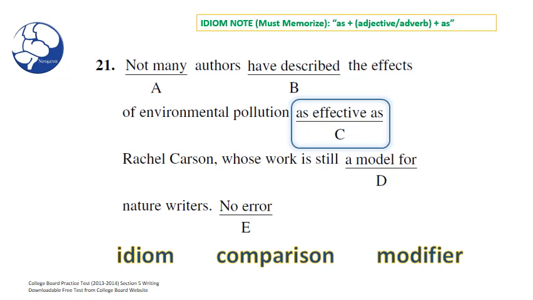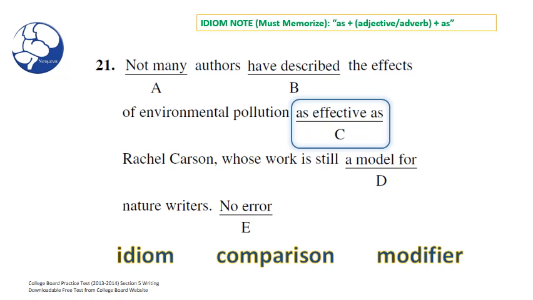So "effective," what part of speech is that? Well, effective is an adjective. And adjectives modify nouns. Do you see something I see here? Well, I think so. If adjectives modify nouns, it looks like "effective" would try to modify "the effects."